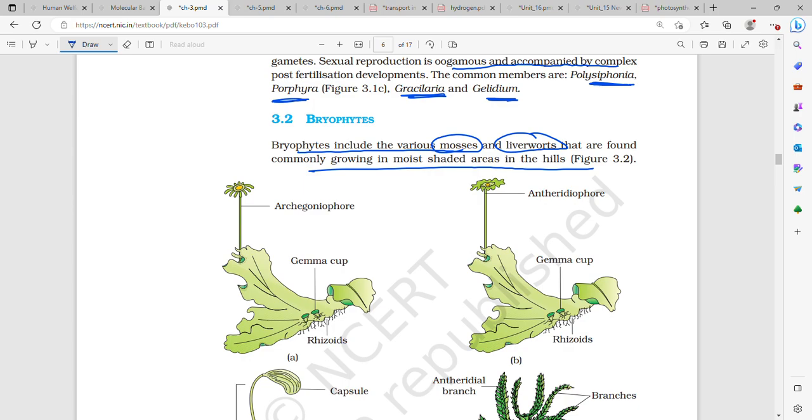Whereas in bryophytes, zygotic mitosis takes place. Not zygotic meiosis, zygotic mitosis.